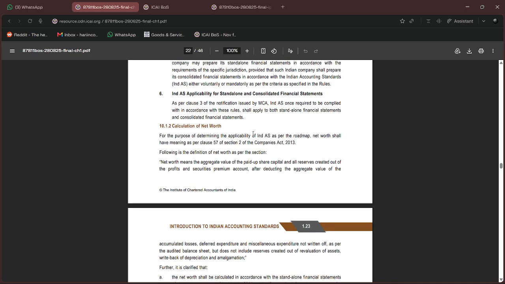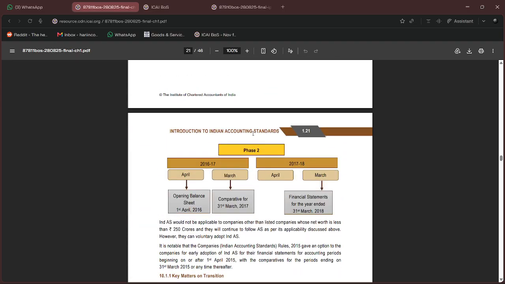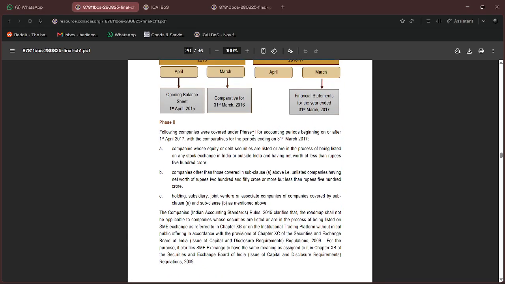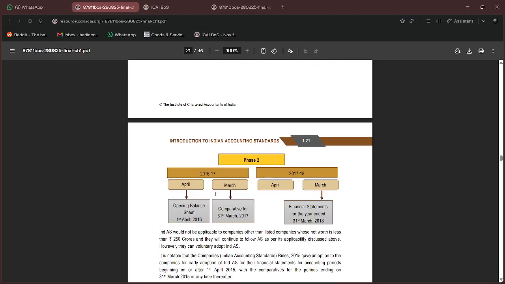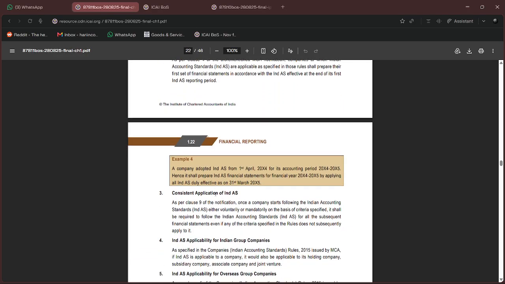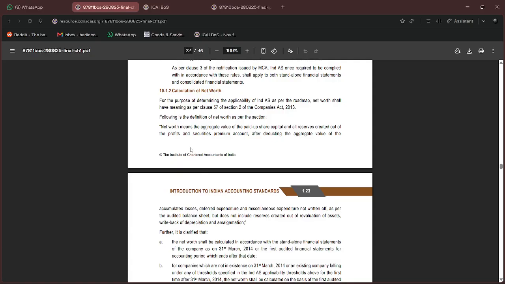Now comes the net worth, the most important point. Wherever we see phase one or phase two, we say net worth of 500 crores or more, or 250 crores. So what is net worth? Under India, how do you calculate the net worth? The net worth means the aggregate value of the paid up share capital and reserves and surplus.